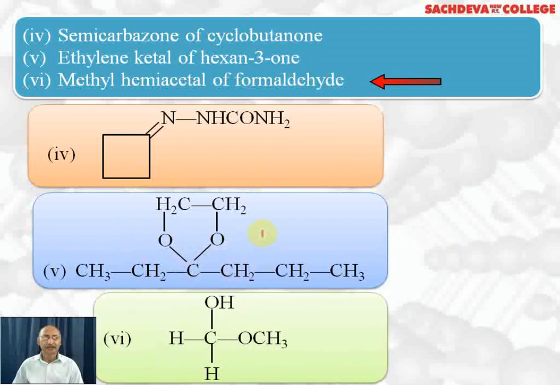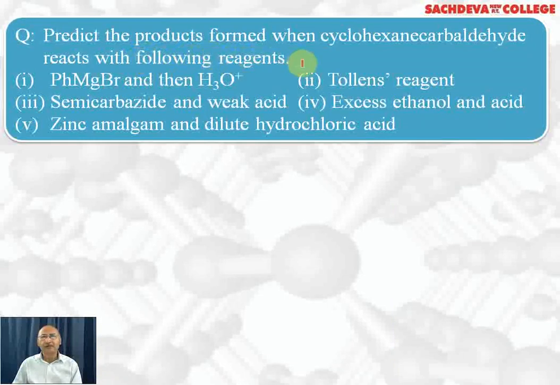Next we want methyl hemiacetal of formaldehyde. Here formaldehyde, that is HCHO, will react with 1 mole of methyl alcohol in presence of HCl gas to form hemiacetal. Methyl hemiacetal of formaldehyde, the IUPAC name will be 1-methoxymethanol or methoxymethanol. Predict the products formed when cyclohexane carbaldehyde reacts with following reagents: with phenyl magnesium bromide and then